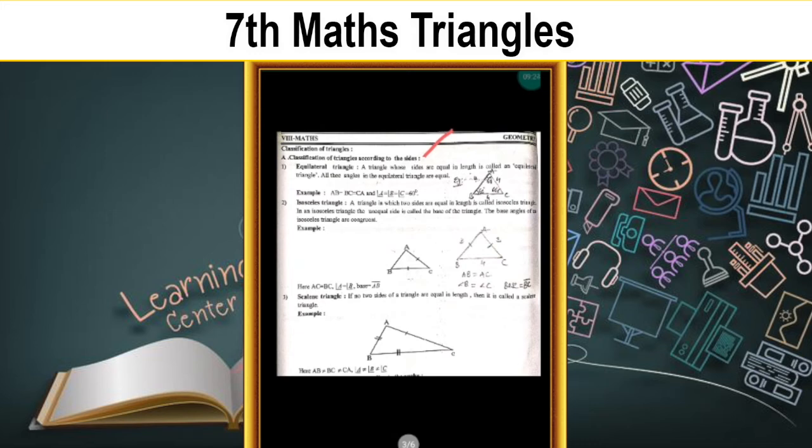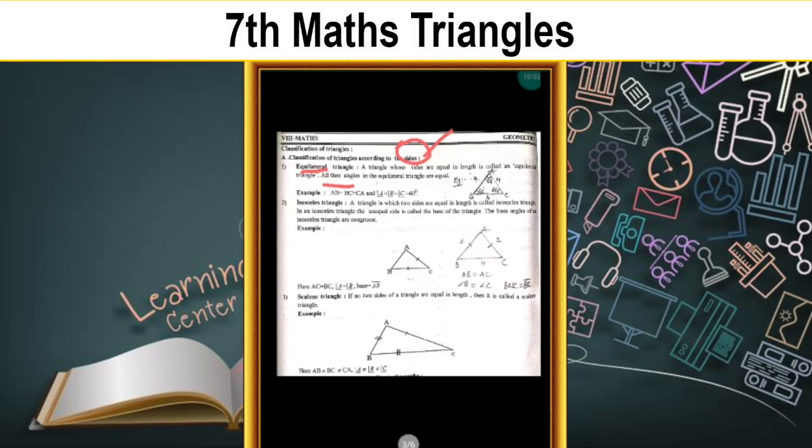In any triangle how many sides are there? Three sides are there. So, see here, what is the first one? Equilateral triangle. Equilateral means equal. This is a classification based on the sides. A triangle whose sides are equal in length is called an equilateral triangle. It has three sides, children. The three sides having the same length, then the triangle is called an equilateral triangle.